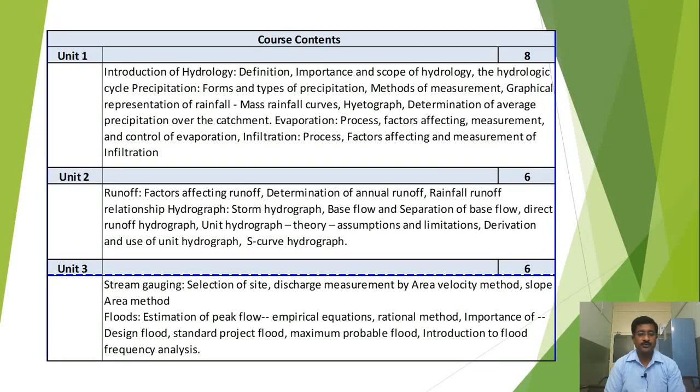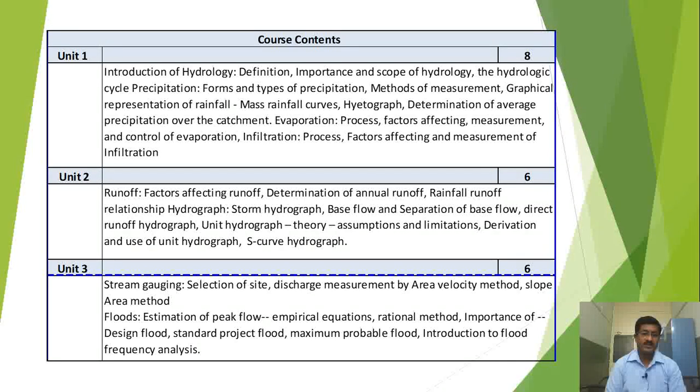Unit number 2, which has 6 lectures allocated, includes runoff, factors affecting runoff, determination of annual runoff, rainfall runoff relationship, hydrograph, storm hydrograph, base flow and separation of base flow, direct runoff hydrograph, unit hydrograph, theory, assumptions and limitations, derivation and use of unit hydrograph, S-curve hydrograph.